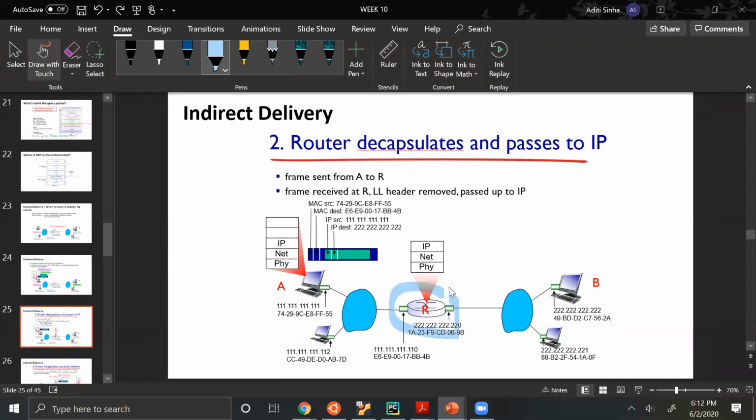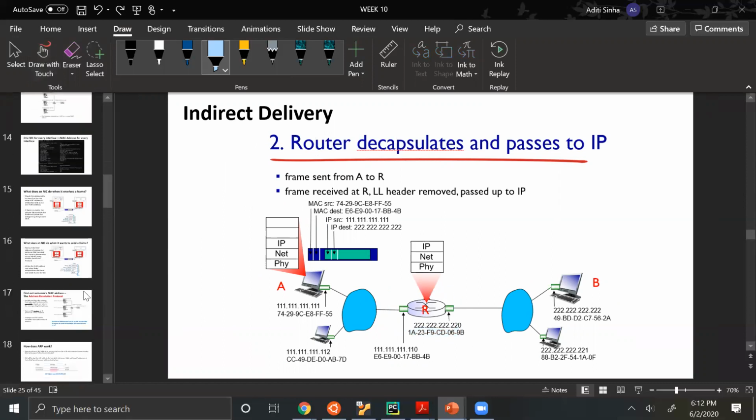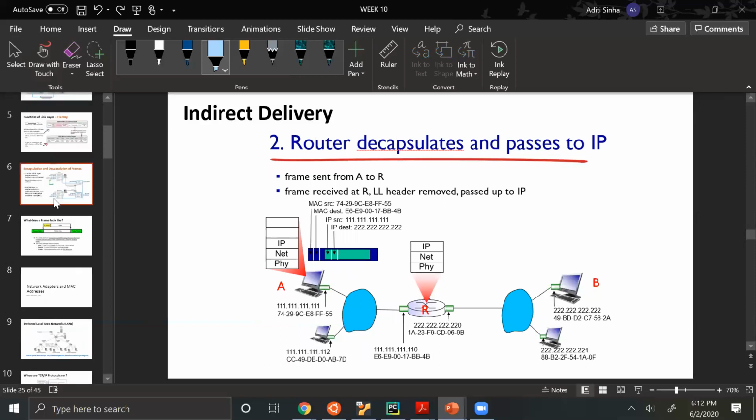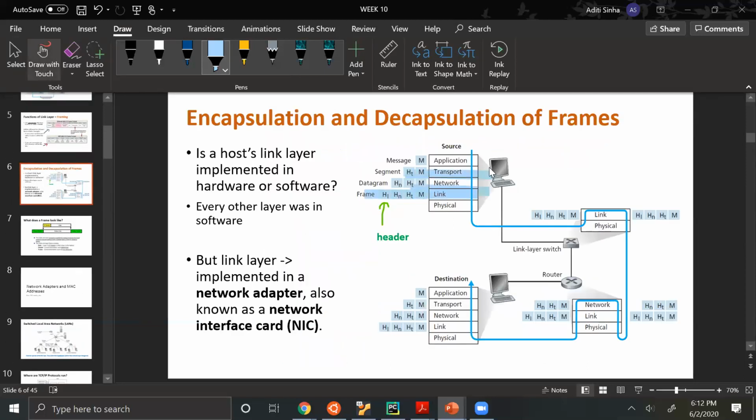As soon as this packet reaches this router, it will decapsulate this packet, as everyone running anything does. It decapsulates every protocol at every layer, that is, removes the header and looks at the header.